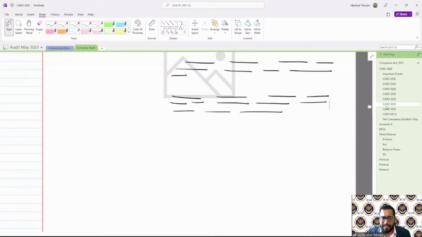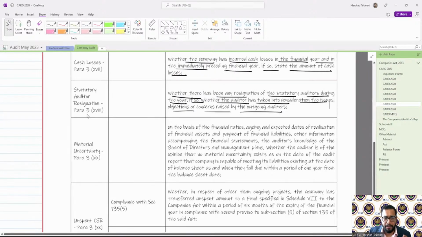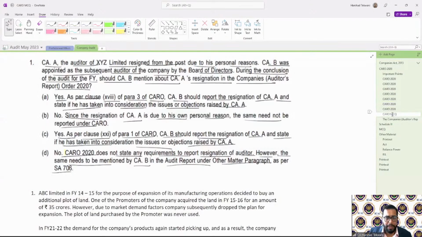So, the particular clause we are reporting here is 3(xviii). Now, this is the incorrect one. 3(xviii) requires that CAB should report the resignation of CAA and whether the issues and objections have been taken into consideration or not. So that's the correct answer.